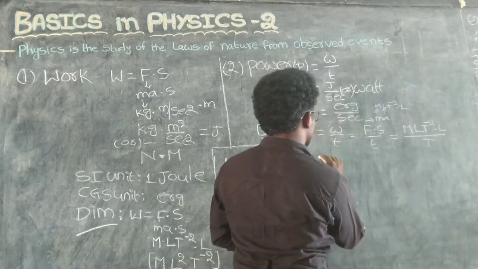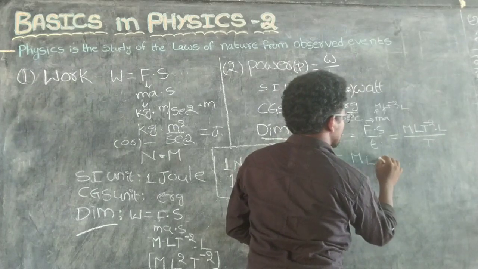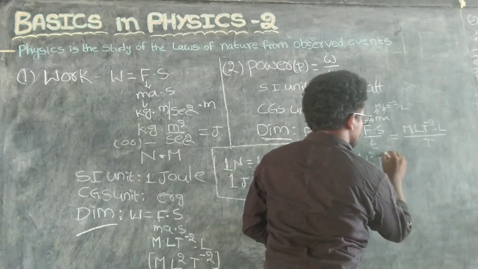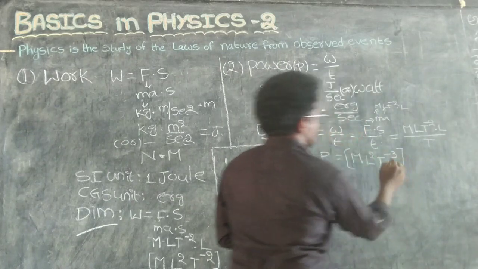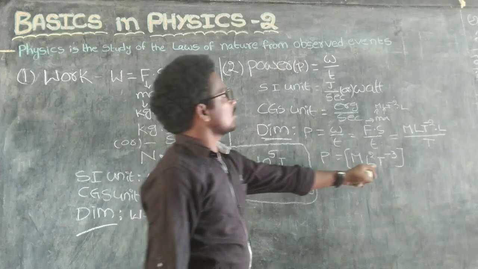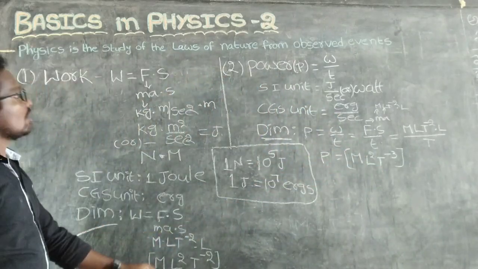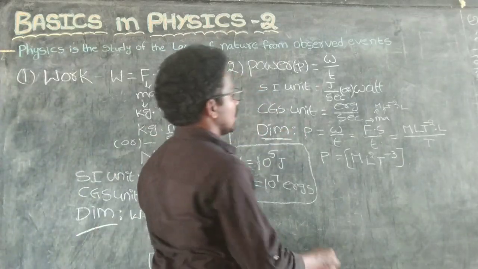So the power equals M L square t power minus 3. This is the dimensional formula of power. Here is work, here is power.